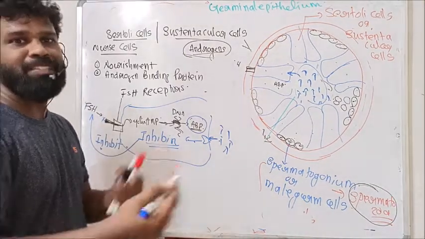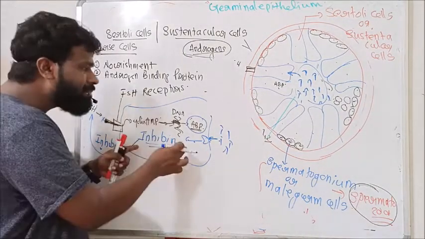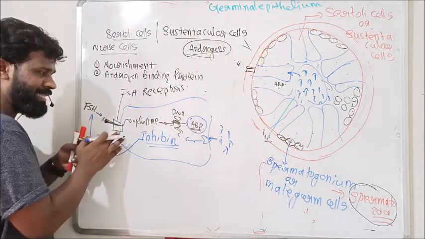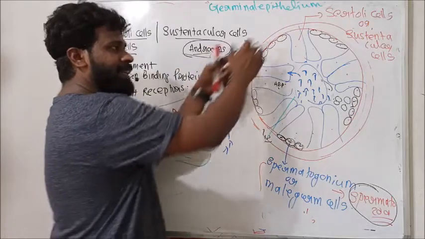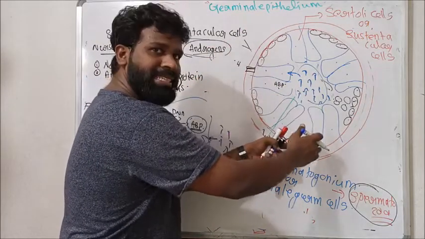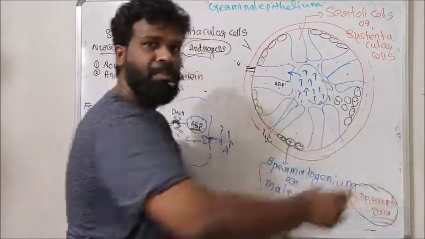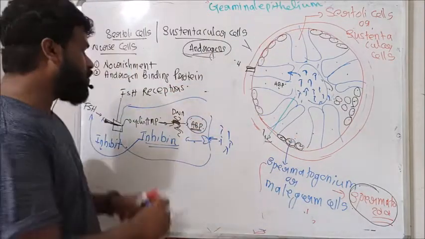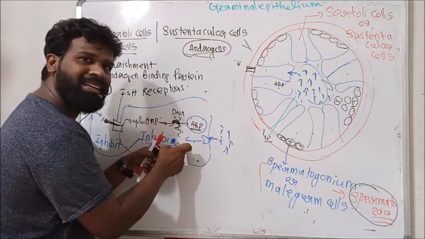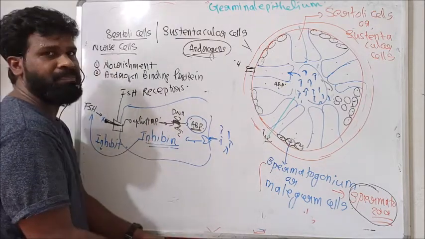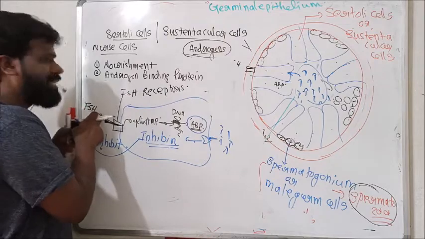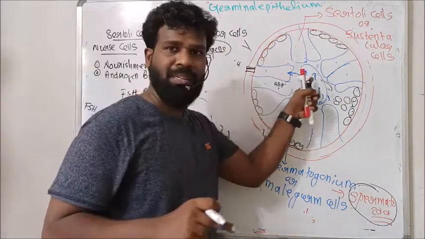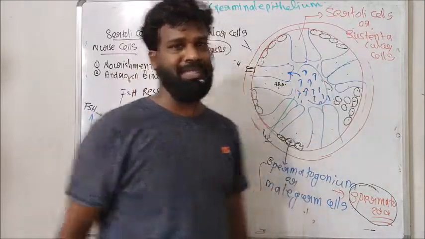So the homeostasis of sperm production is maintained by this Sertoli cell. See, by the action of inhibin, FSH decreases, ABP production decreases, androgen concentration in the testis decreases, thereby decreasing sperm production. And when sperm production decreases below the limit, what happens? The inhibin secretion from this Sertoli cell stops. What happened? FSH secretion again started. FSH stimulates Sertoli cell. ABP is produced, ABP concentrates androgen and enhances spermatogenesis.